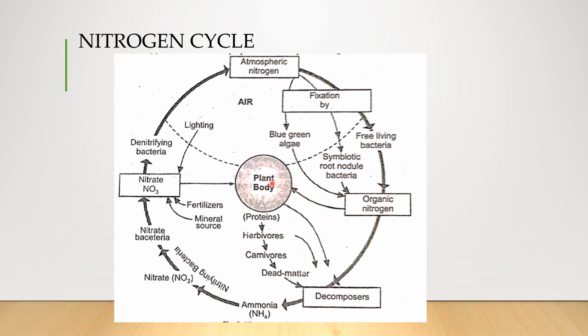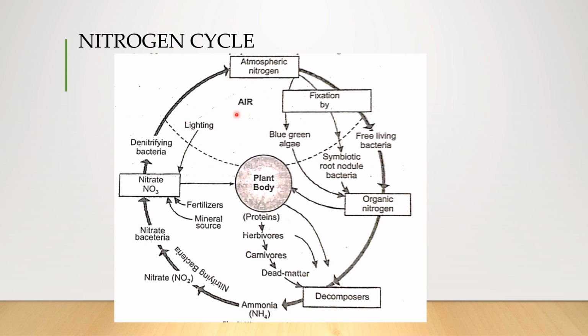So we see that these plants take it up and immobilize it in proteins, which are passed on to herbivores, carnivores, and all. As these die, the dead matter is decomposed by the decomposers, and ammonia is released. This ammonia is converted into nitrate by the nitrifying bacteria, that is Nitrosomonas and Nitrobacter, first into nitrite and then to nitrate. And then denitrification takes place. The denitrifying bacteria can convert these again into N2, that is the normal gaseous nitrogen.